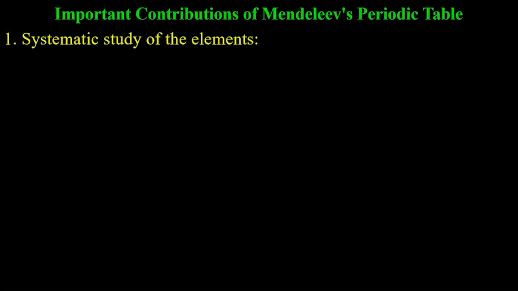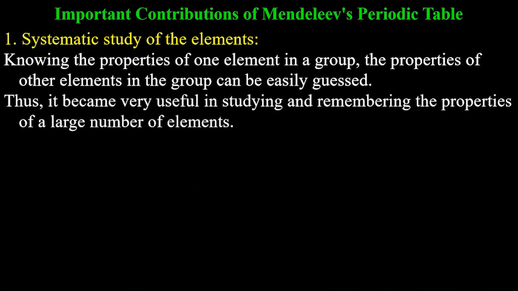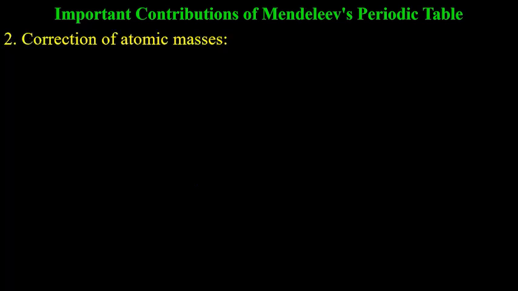Now, important contribution means what were the important characteristics of this particular table, Mendeleev's table. First of all, systematic study of elements was possible. So we didn't need to remember the properties of all the elements. We just needed to remember the properties of specific groups. Second, correction of atomic masses. A few atomic masses were not marked correctly. So based on the properties, some atomic masses were adjusted.